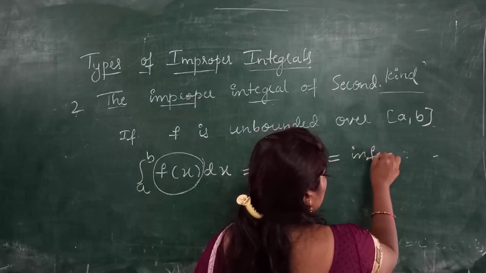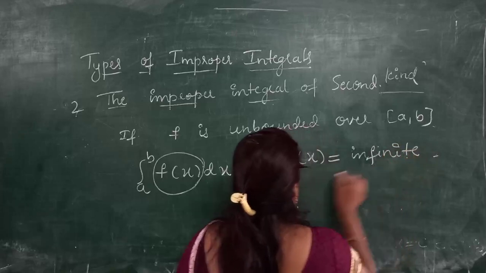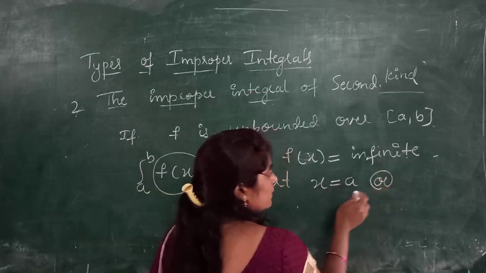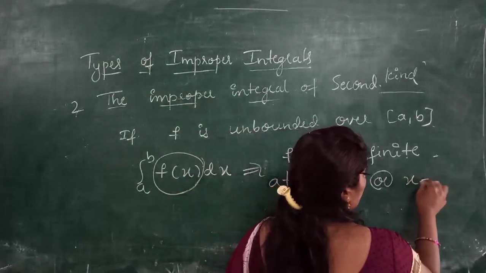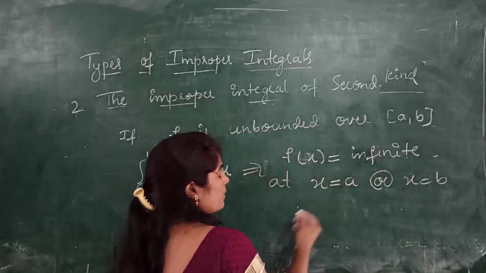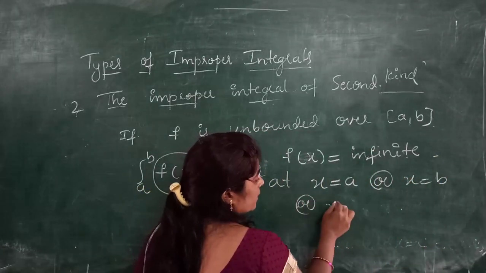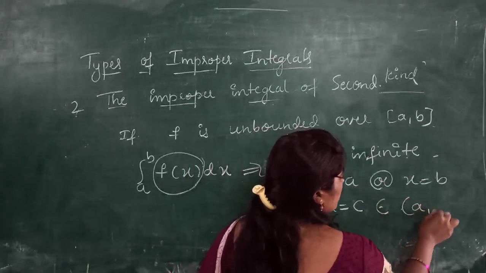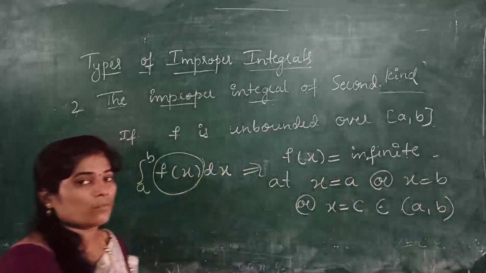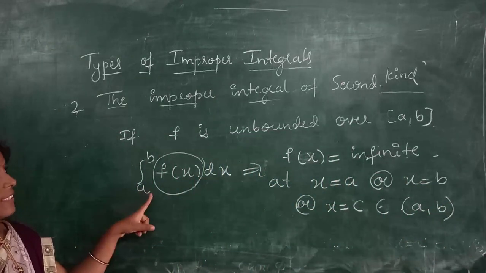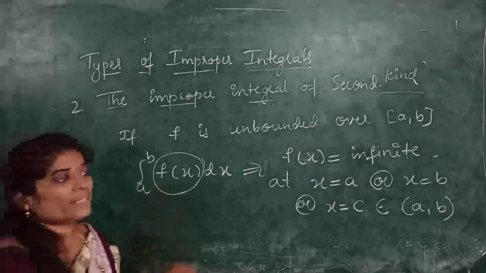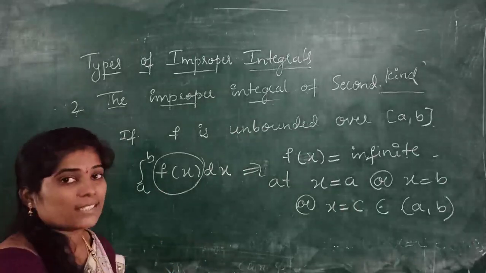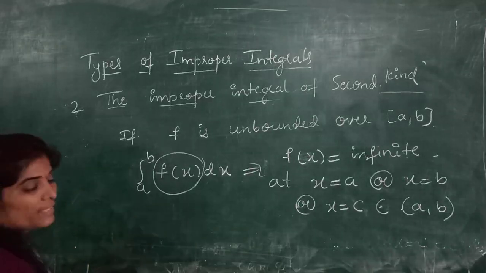So it is infinite at x equals a, that means at the lower limit, or x equals b, that is at the upper limit, or at a point c, x equals c, which belongs to the interval a comma b. In this case we say that this is the improper integral of the second kind.